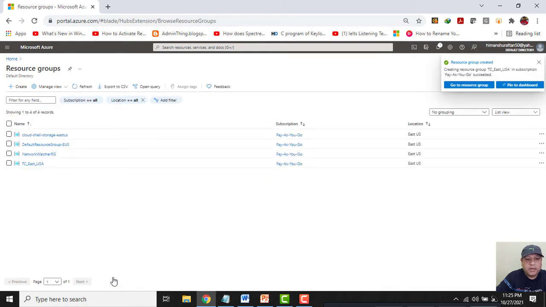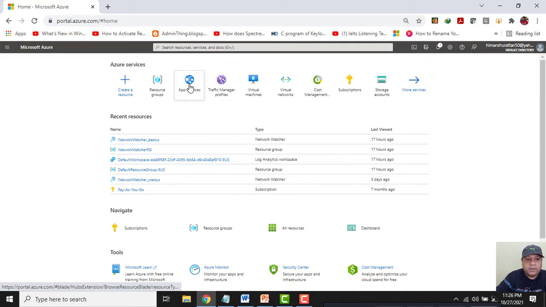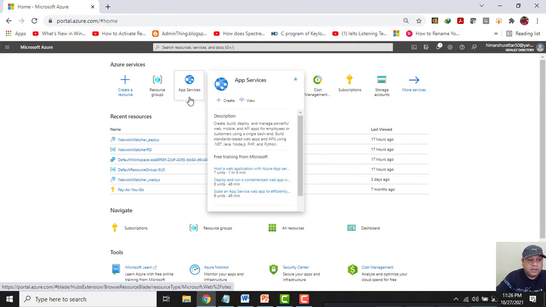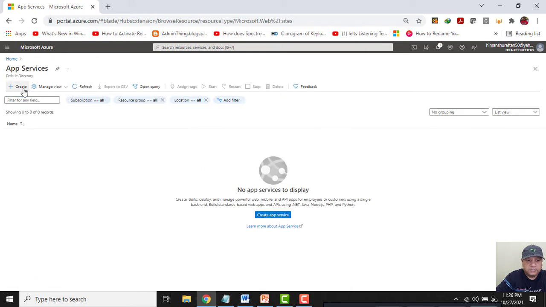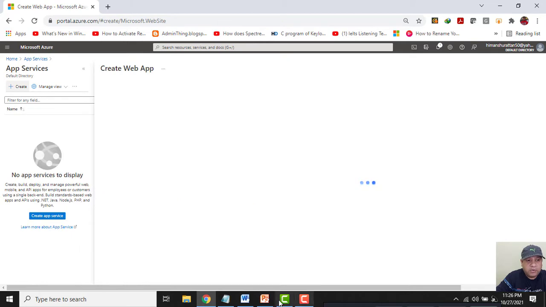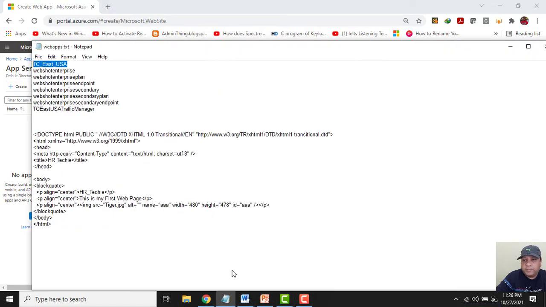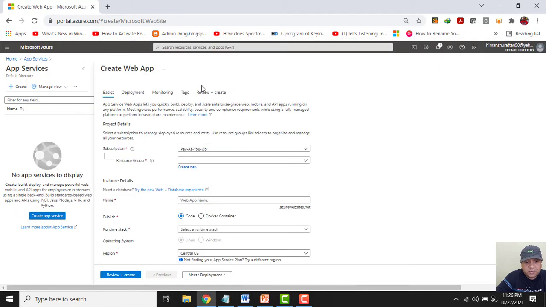Now I will create the app service. To create an app service, I will click on this one. Click on create. Now I will first choose the resource group, then I will give the web app the name WebShot Enterprise.